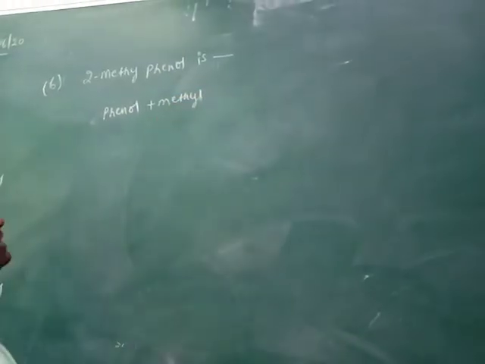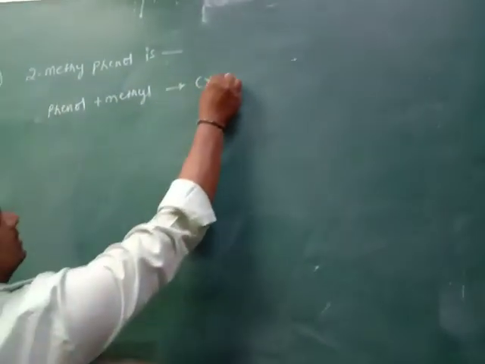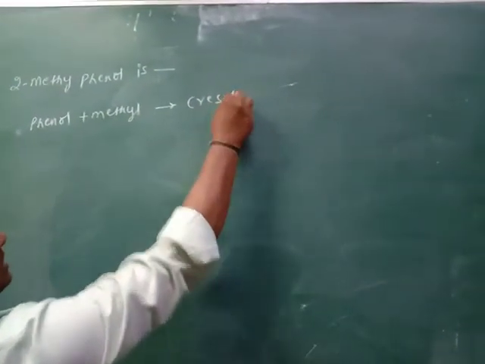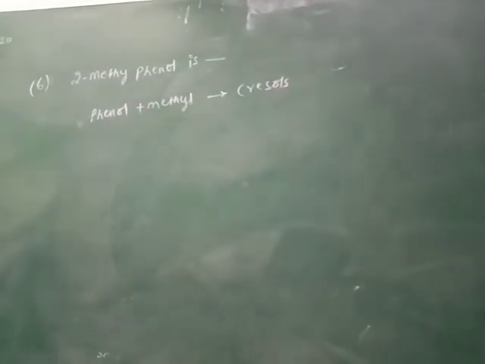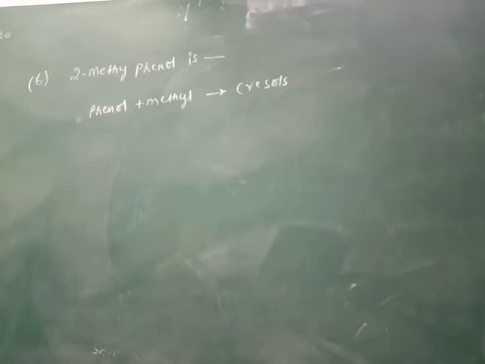Phenol plus a methyl group is known as cresol. What is a cresol?